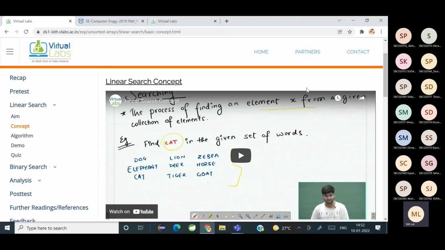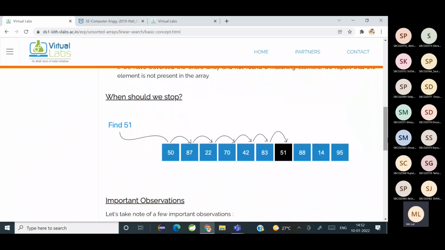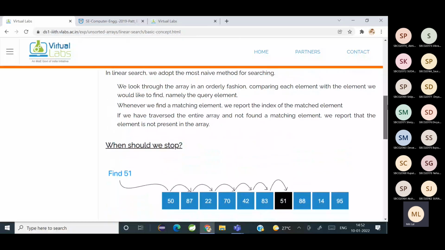तो linear search का concept सबको पता है? Linear search कैसे work होते हैं? कोई explain कर सकता? Searching one by one. Yeah, it is search one by one. So how is it done? Like it is going to look in each location one after the other.